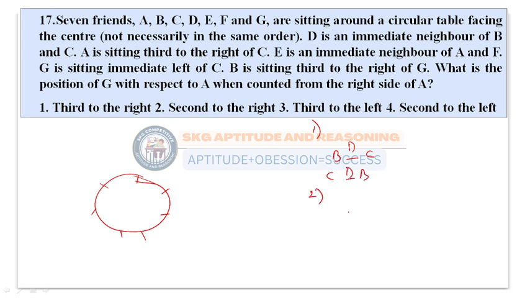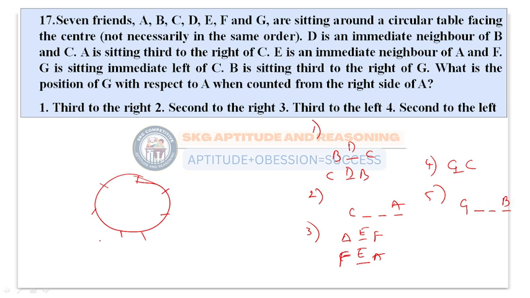Second condition: A is present at the third right. Third condition: in between A and F, E is present. Fourth condition: to the left of C, G is present. And the last condition: B is sitting at the third right. Here B is present.